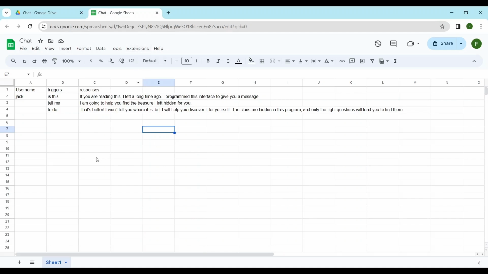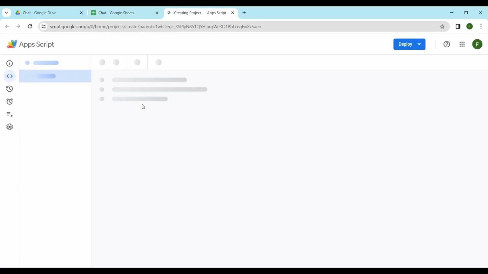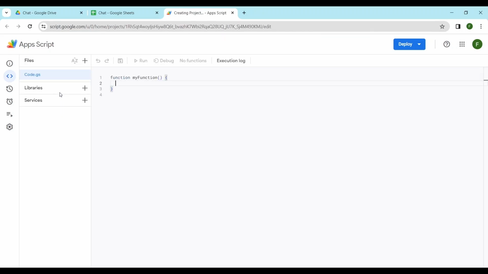Once we have the spreadsheet complete, we'll open the Extensions tab and open the App Script application where we can link code to our spreadsheet. And we'll use this file called code and add another HTML page called index.